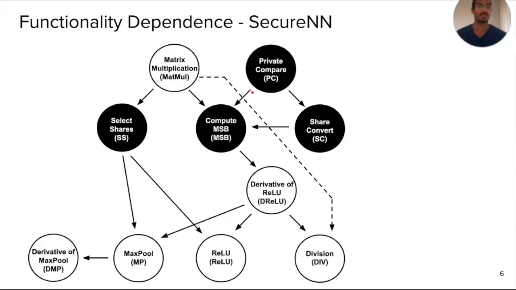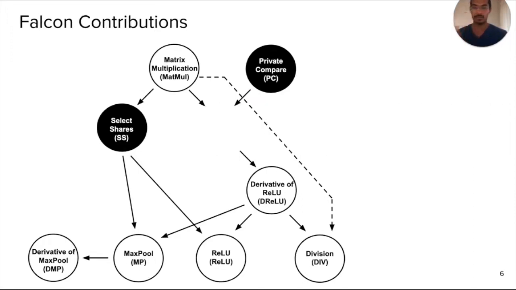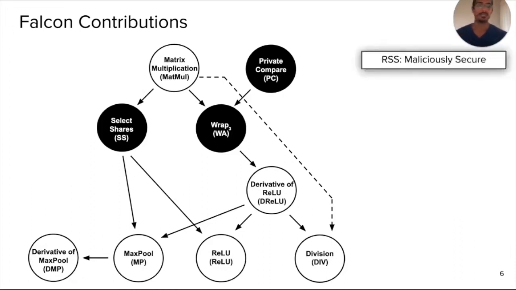And private compare is really the bottleneck of these protocols. And so the overhead of this is roughly 2 times the overhead of a private comparison protocol. So the first biggest change Falcon makes is in actually replacing these two functionalities with a single functionality called wrap, the intuition for which I'm going to present a little later. We replace it by that, so that immediately improves the performance by twice.